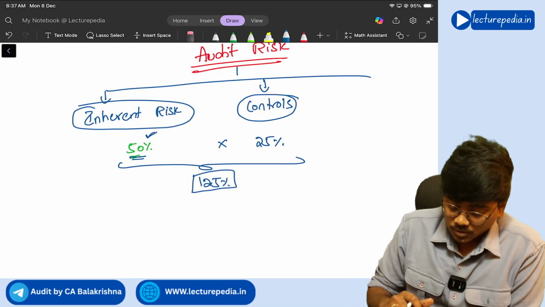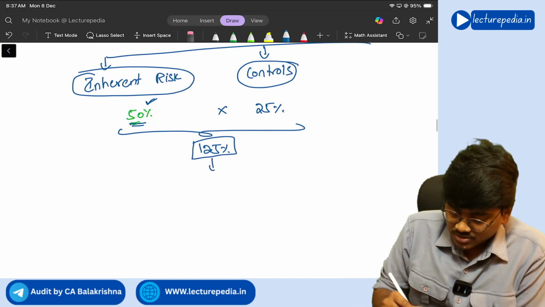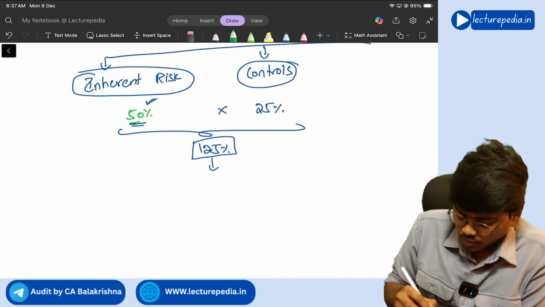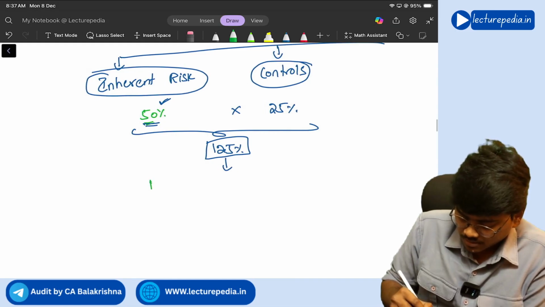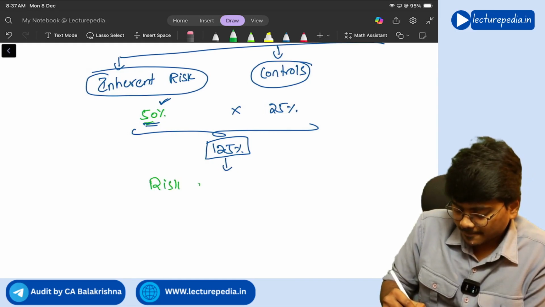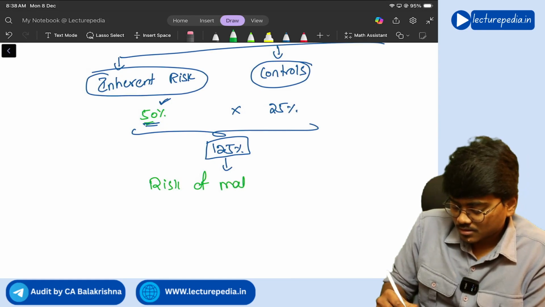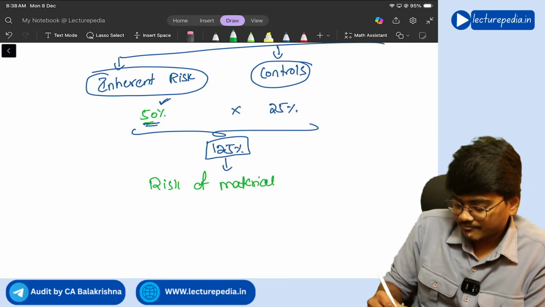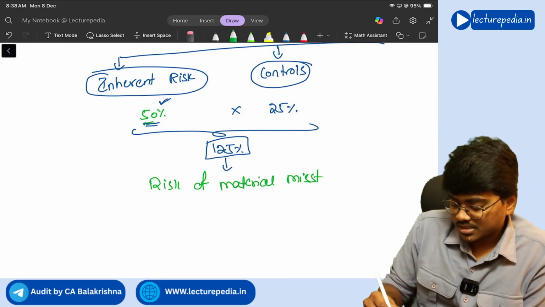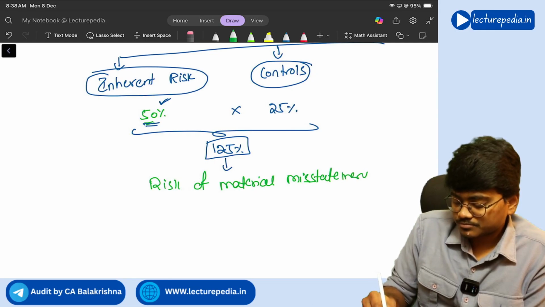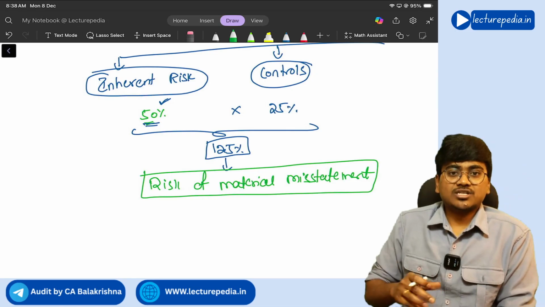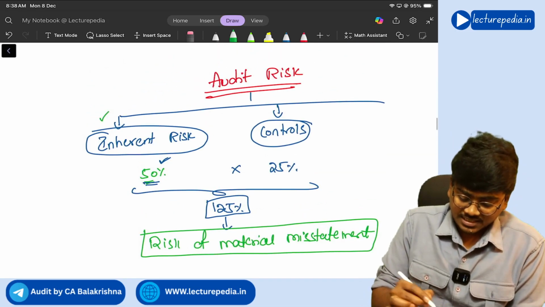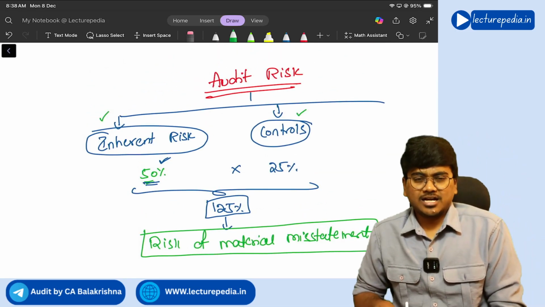So this 12.5% you will call as ROMM, risk of material misstatement. That means risk of material misstatement is a combination of inherent risk and control risk.